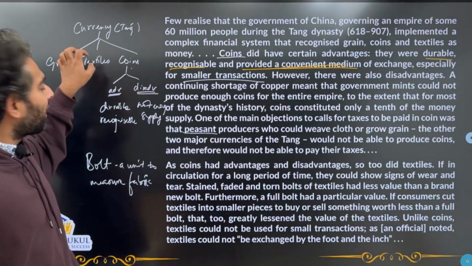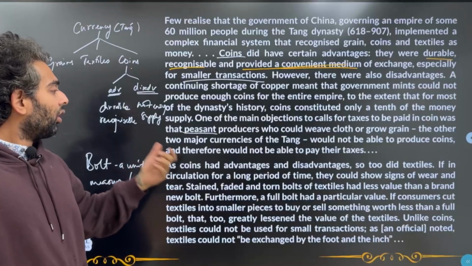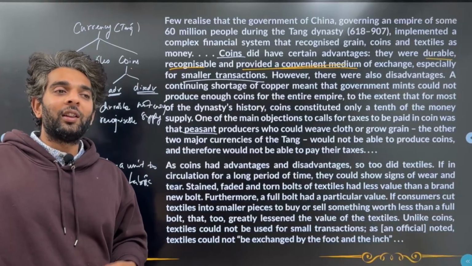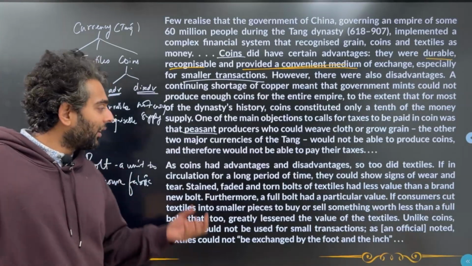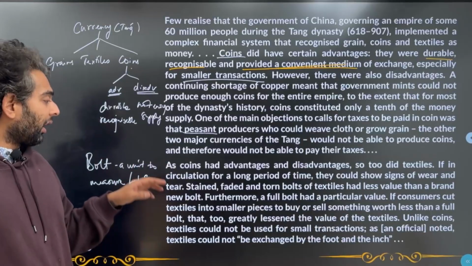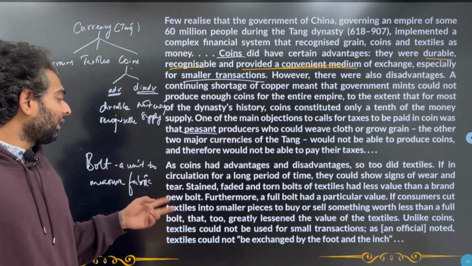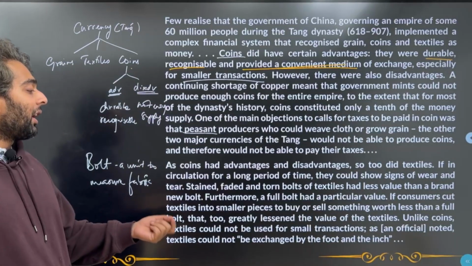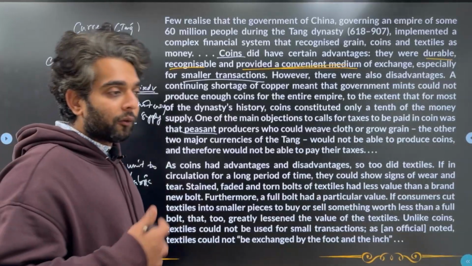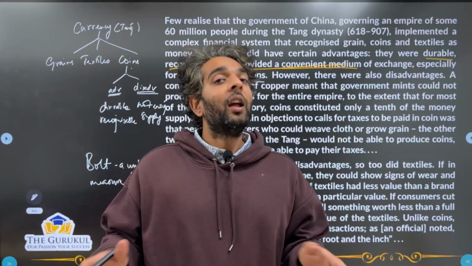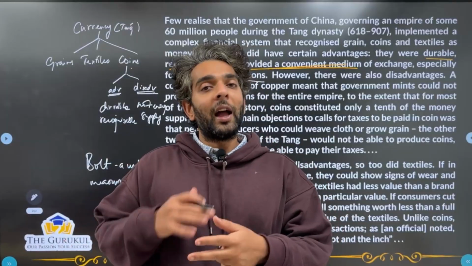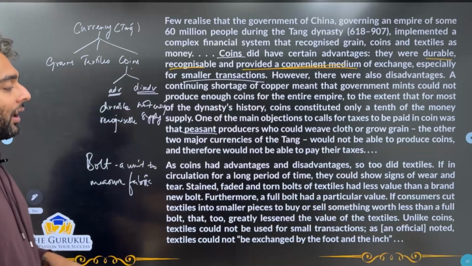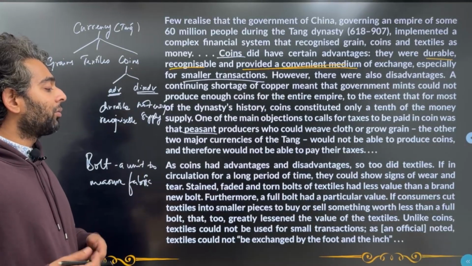So just like coins, textiles also had advantages and disadvantages. Over here, the disadvantages shown of textiles are that they are prone to wear and tear. That means they get dirty, they get torn, they get used up over time, and that reduces the value of a textile. Furthermore, a full bolt had a particular value. If consumers cut textiles into smaller pieces to buy or sell something worth less than a full bolt, that too greatly lessened the value of the textile. So basically a full bolt, a complete set of that textile, had a separate value than if you cut it, you reduce the value. Unlike coins, textiles could not be used for small transactions. As an official noted, textiles could not be exchanged by the foot and the inch.